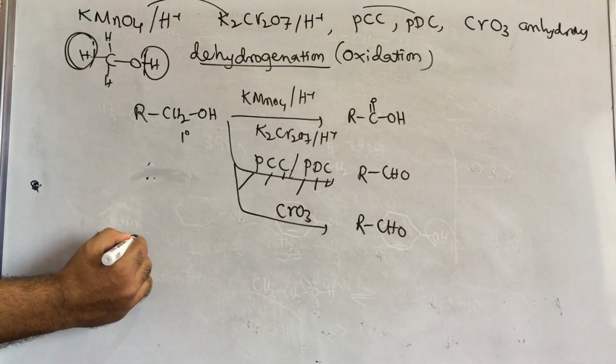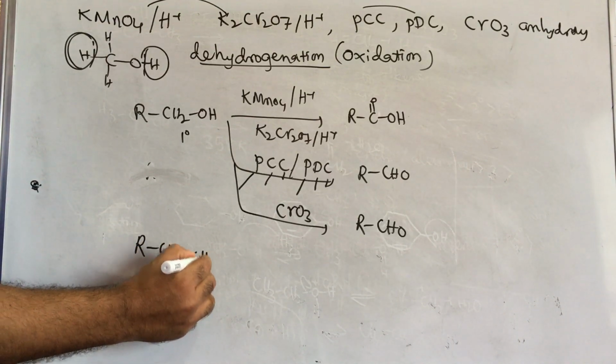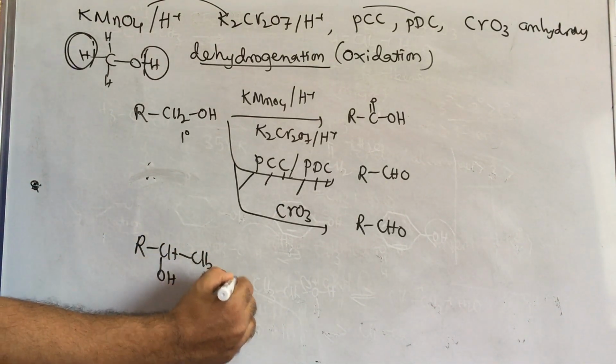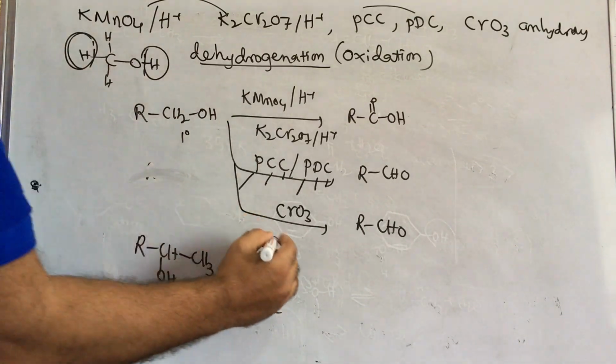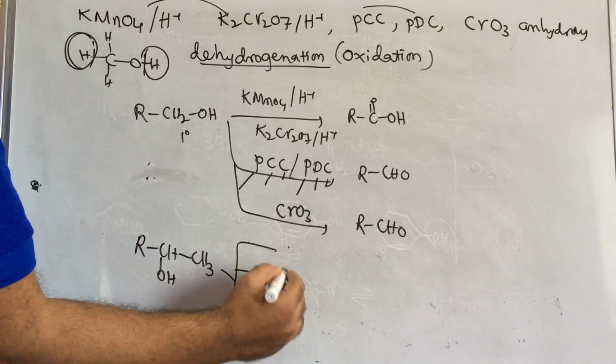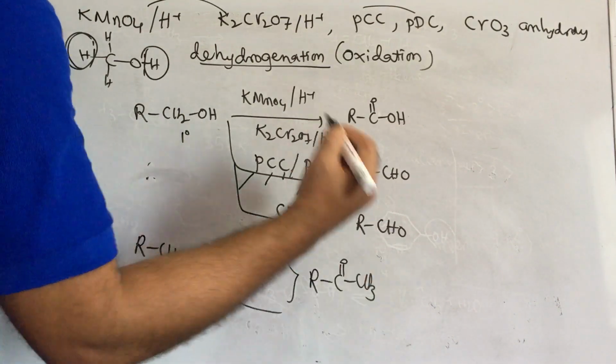If you take the secondary alcohol, RCHOH with CH3, here also we take the three conditions. All three convert it into a ketone, C double bond O with CH3.